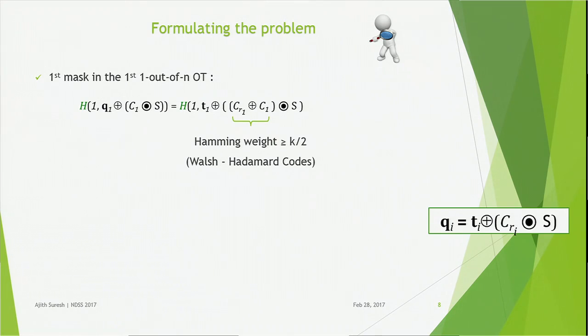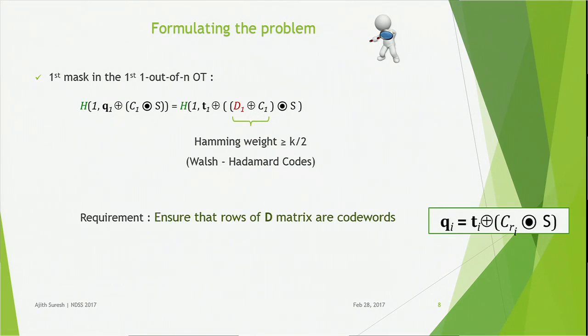Thus, CR1 XOR C1 will preserve k by 2 bits, and when it is bitwise ANDed with S, k by 2 bits of S are actually preserved, and thus follows the security. But the problem happens when the rows of this D matrix are tweaked, like instead of CR1, some tweaked row D1 is used. So our goal is to ensure that the rows of the D matrix are WH code words.